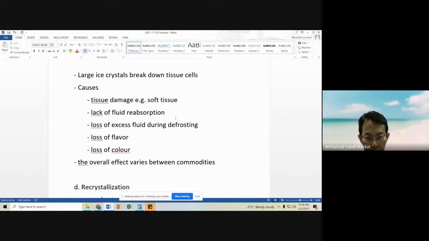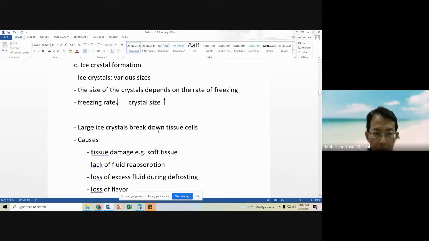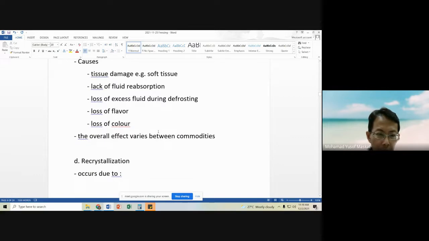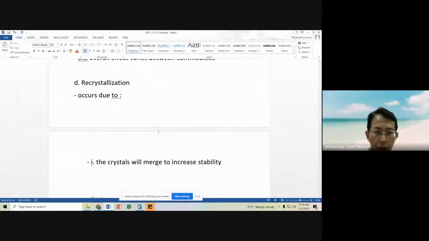Similarly there will be loss of color, because certain color compounds are water soluble, so the water will bring them along. The overall effect varies between commodities, but in general, it will have a detrimental or negative effect on the products.